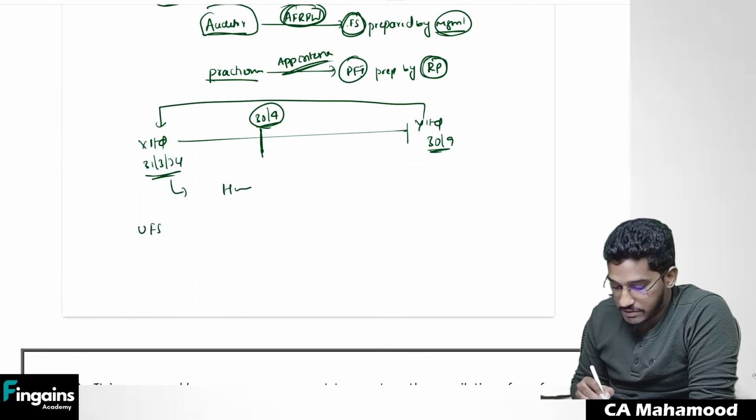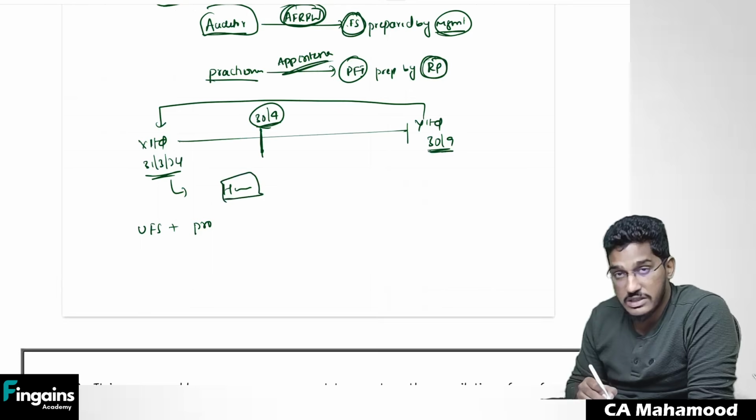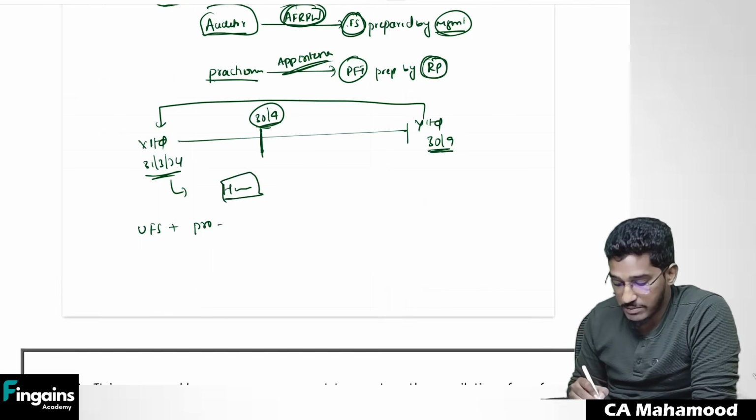Here also they will take unadjusted financial statements. To that they will make pro forma adjustments. Here pro forma adjustments will be imagining as if that acquisition has taken place as on 31st of March only. So they will do the imagination, do those adjustments, and prepare pro forma financial information.